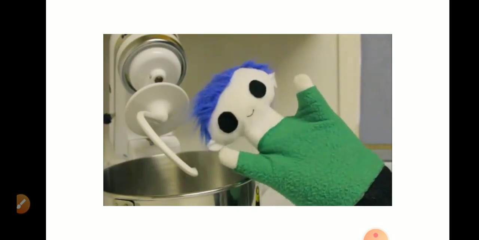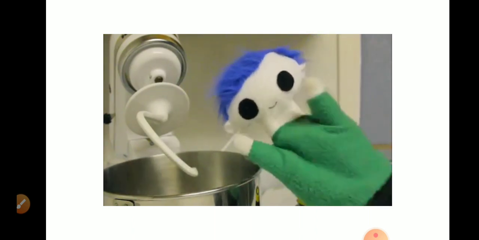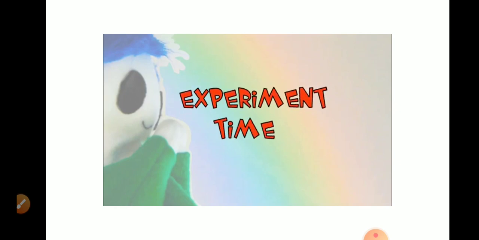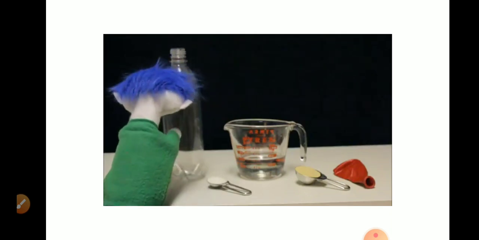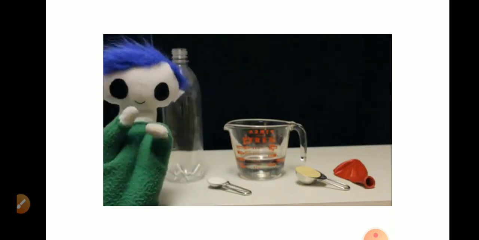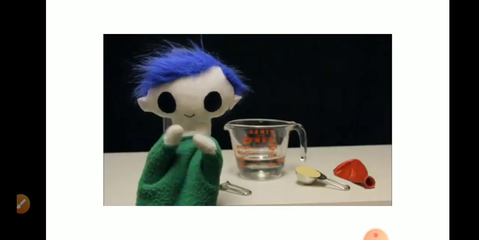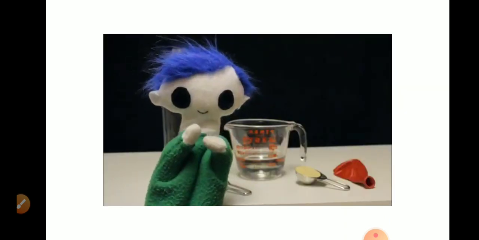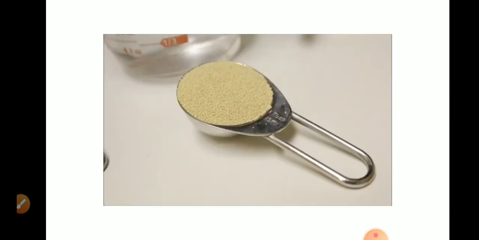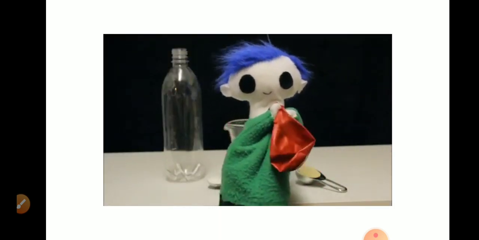I have an idea. Odie, would you like to make an experiment with yeast? For this experiment, we need a plastic bottle, 1 teaspoon of sugar, half a cup of warm water, 1 tablespoon of yeast, and a balloon.